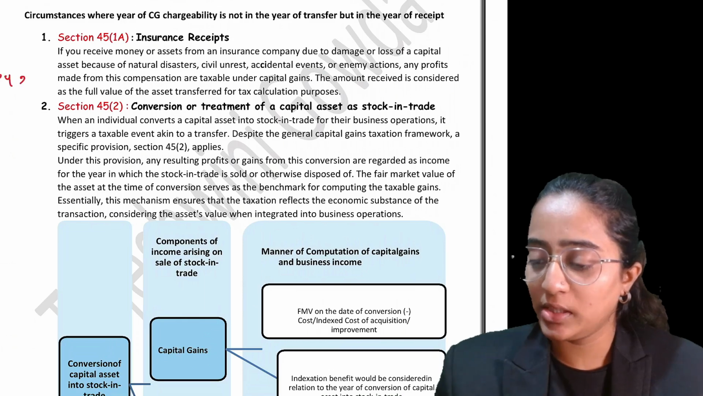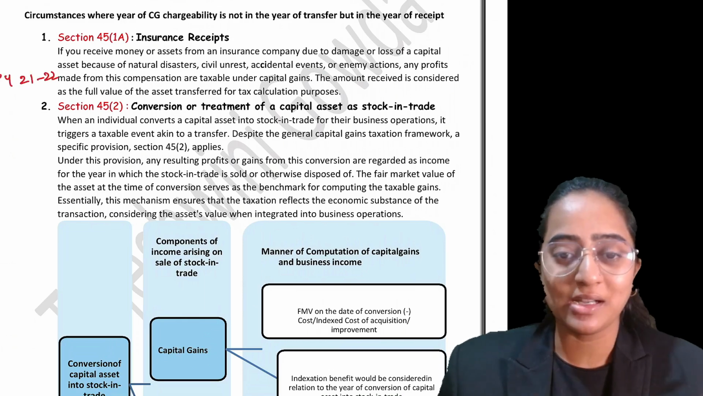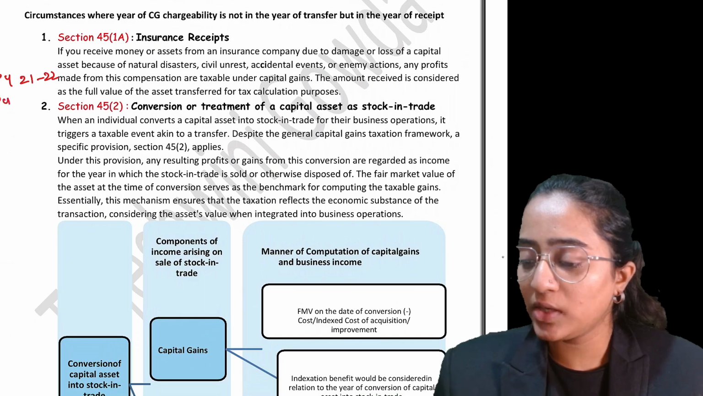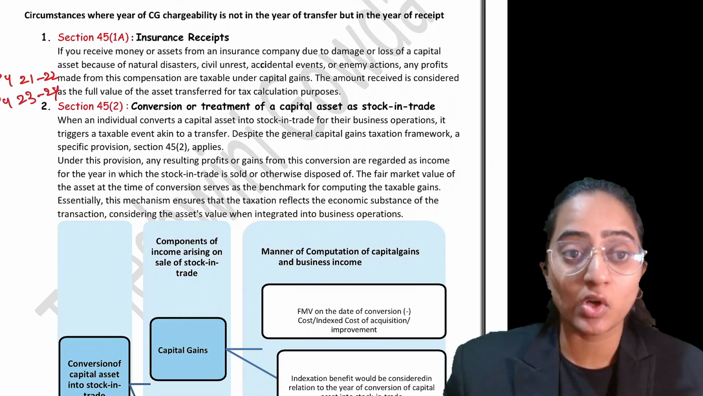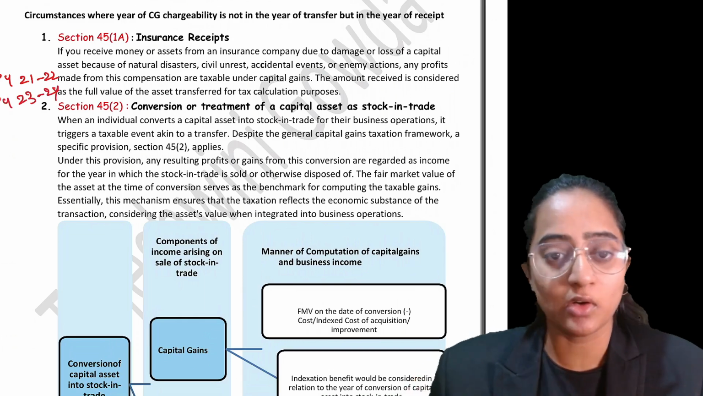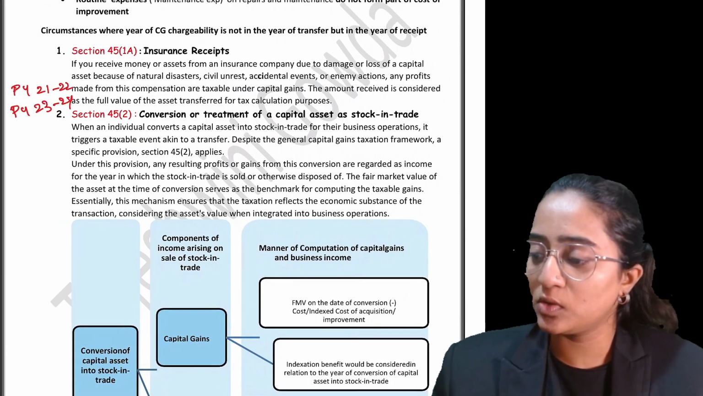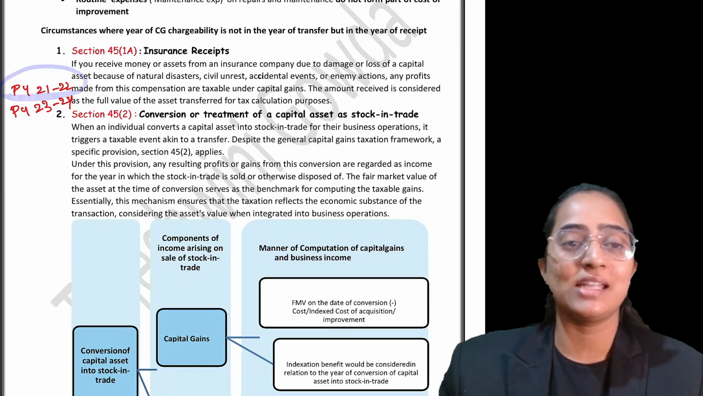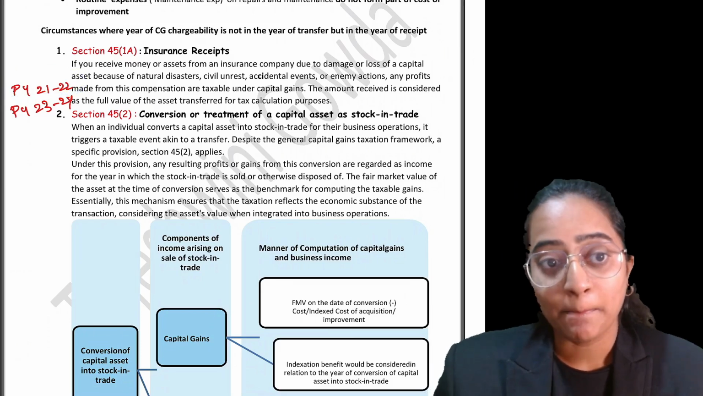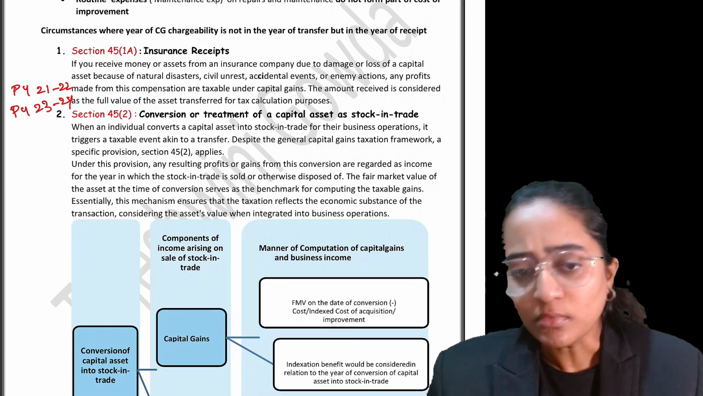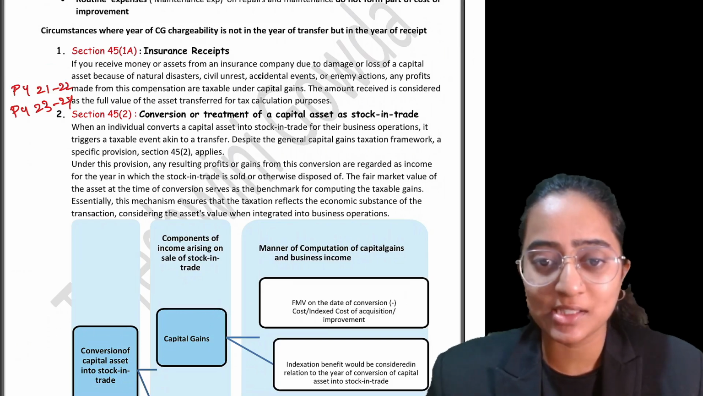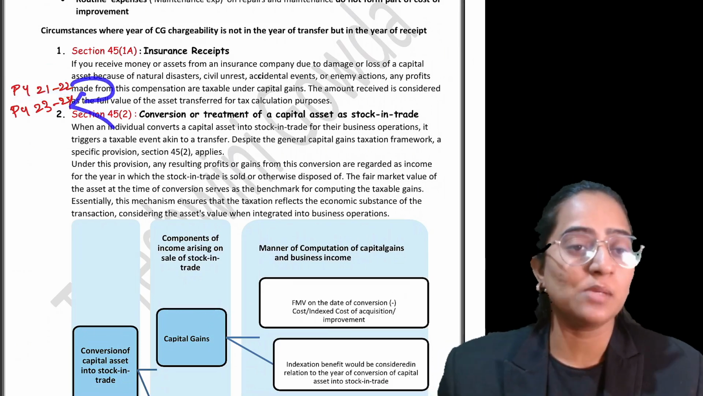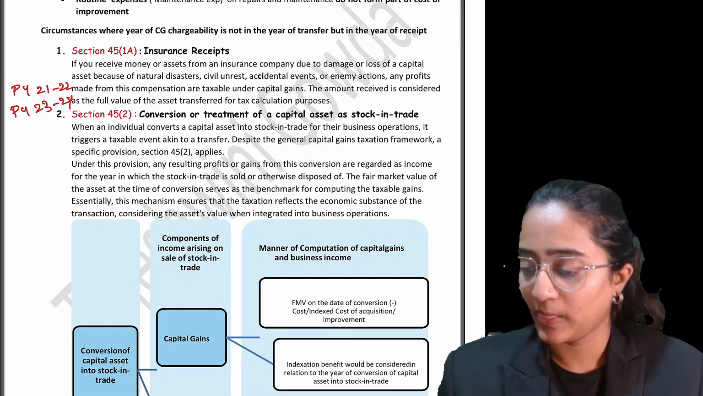Suppose in PY 21-22, the capital asset has been burnt down because of natural calamities, and in PY 23-24, you are receiving the insurance receipt from the insurance company. In these situations, what you will do is very simple. The year of transfer has taken place in 21-22, and if it is an asset which is subject to indexation, your period of holding will stop till that year. But you're going to make it taxable in PY 23-24.